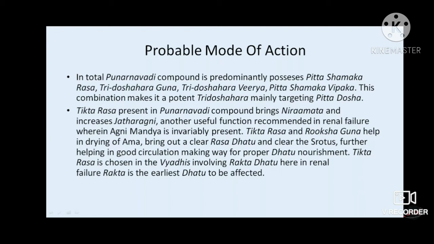Tikta Rasa and Ruksha Guna help in digestion of Ama and clearing out the Srotas. Tikta Rasa is also chosen in diseases involving Rakta Dhatu, and in renal failure Rakta is the earliest dhatu which is affected. So here they have targeted Pitta dosha because initially we have to clear the Agnimandya. This yoga mainly helps for Srotoshodhana purpose and to relieve the Agnimandya.